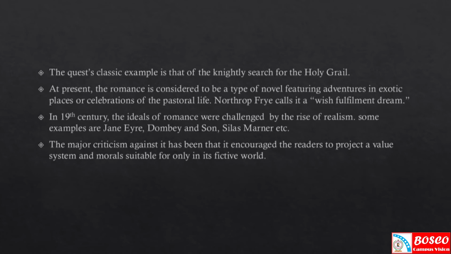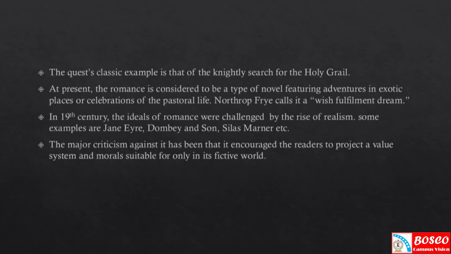And this age also witnessed a renewed interest in anything medieval, and that resulted in the rise of the Gothic genre, that is the Gothic novel, which we will discuss in a later class. This age, the 19th century, also witnessed a renewed interest in anything medieval and an increasing respect for the imagination. As a result, the features of romances continued to be popular.